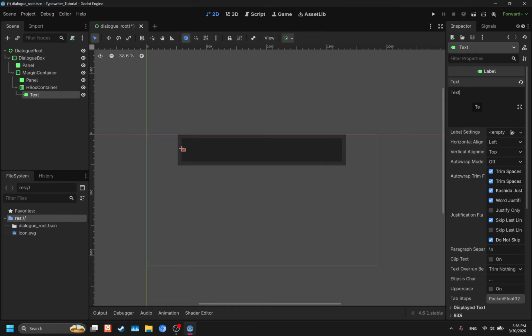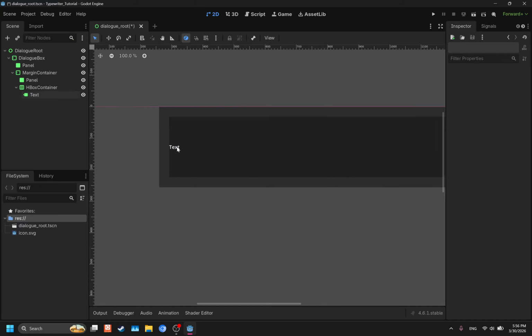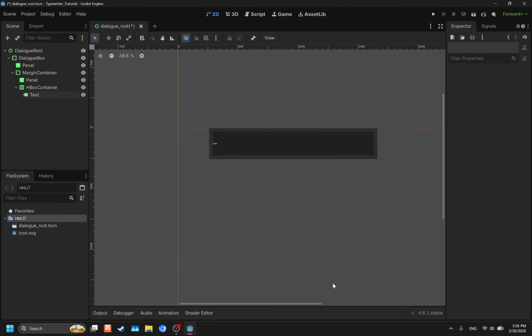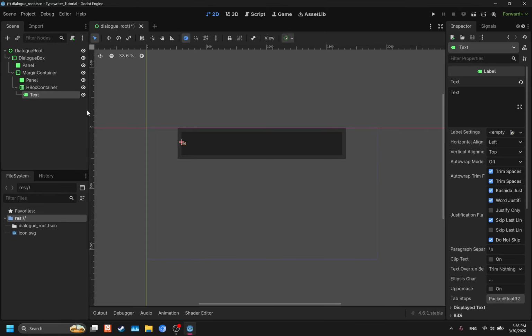We're going to add the placeholder text to your text. If you can see, it's in the middle there. There we go. We want to edit this so that the text here is now at the top left of the box here. So before we do that, I'm going to go through a bunch of steps here for getting this set up.